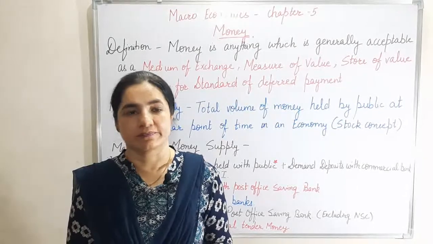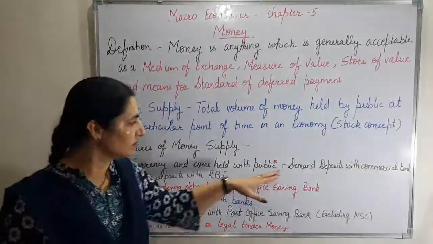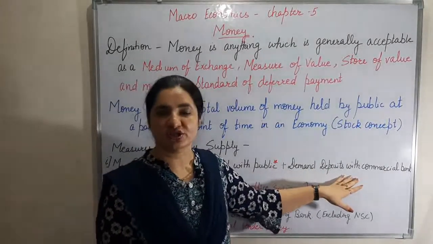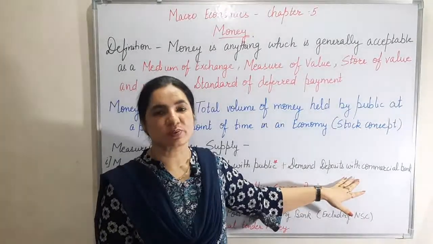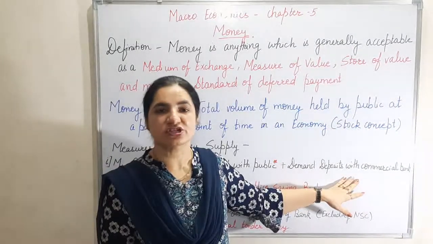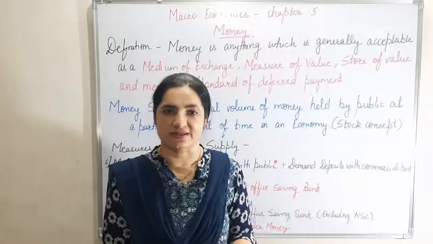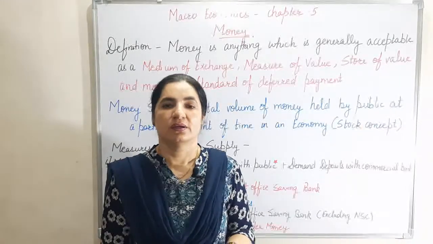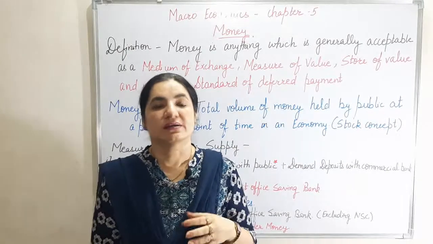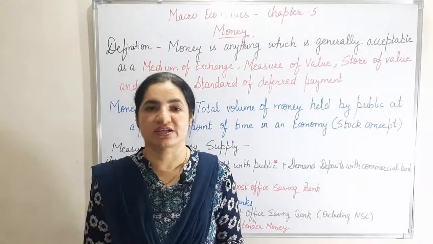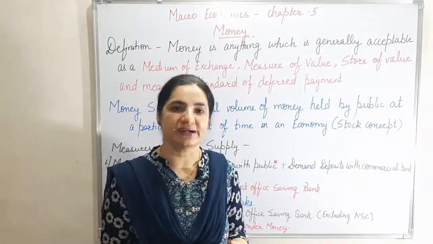Second point is demand deposits with commercial banks. Demand deposits with commercial banks means all such kinds of deposits which are made by the public in the banks, but they are easily checkable. Checkable means can be demanded anytime.